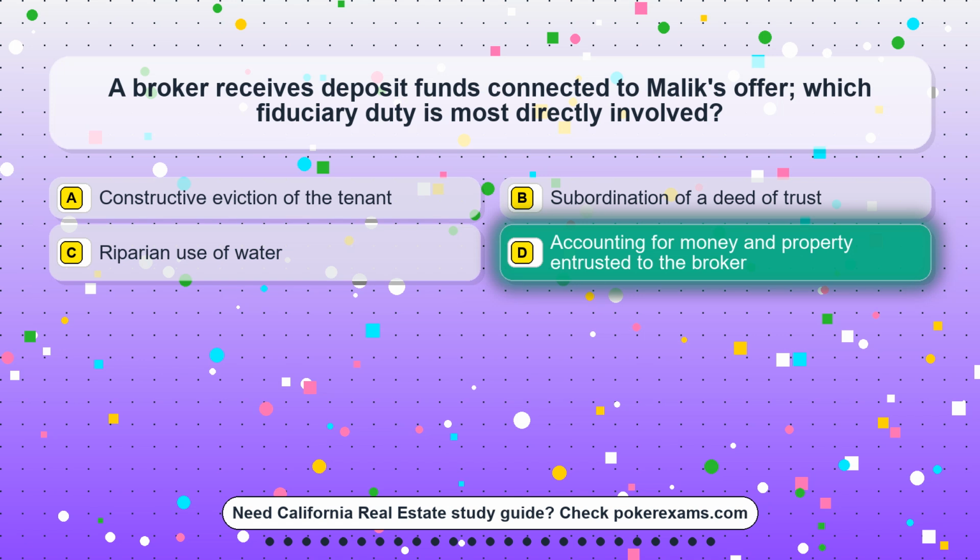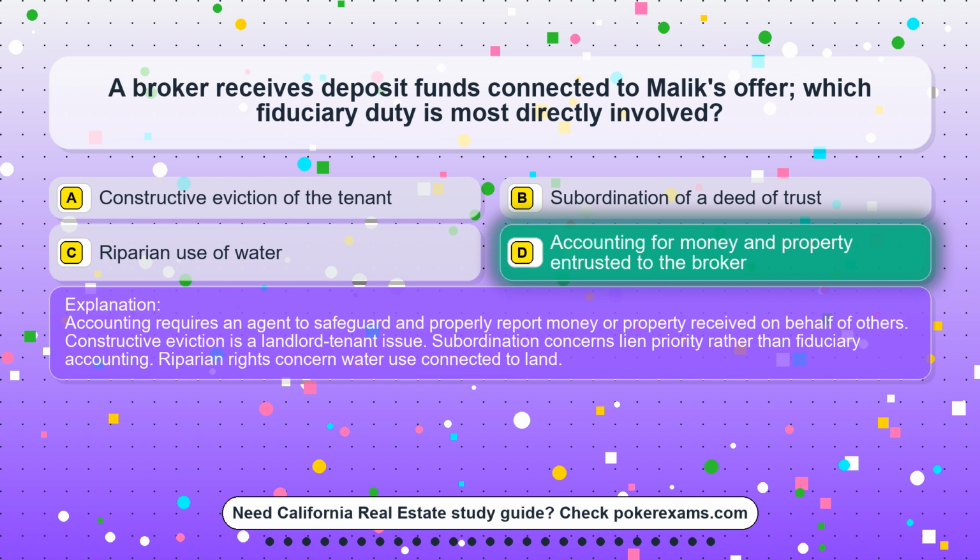The correct answer is option D. Accounting for money and property entrusted to the broker. Accounting requires an agent to safeguard and properly report money or property received on behalf of others. Constructive eviction is a landlord minus tenant issue. Subordination concerns lien priority rather than fiduciary accounting. Riparian rights concern water use connected to land.